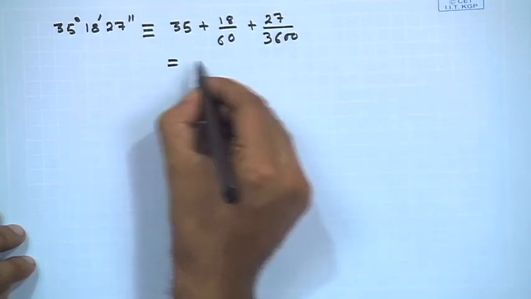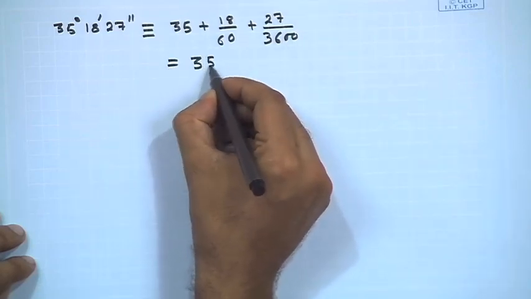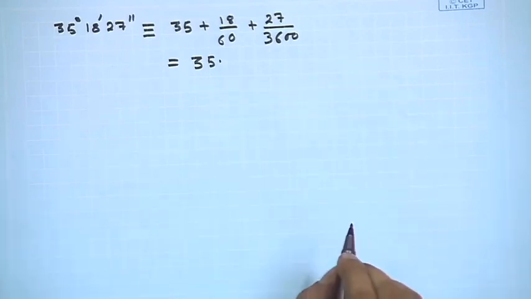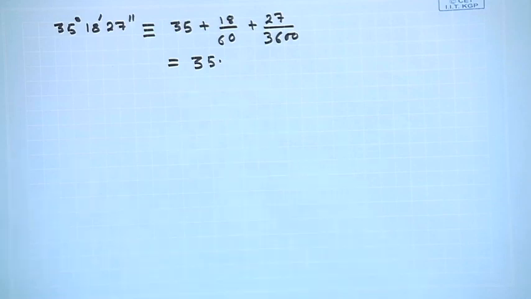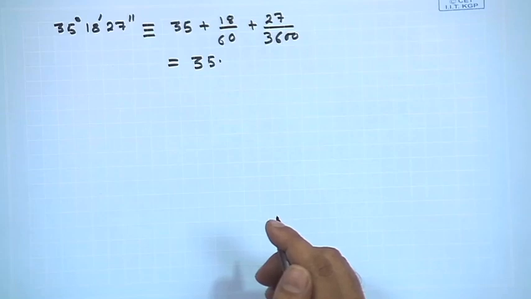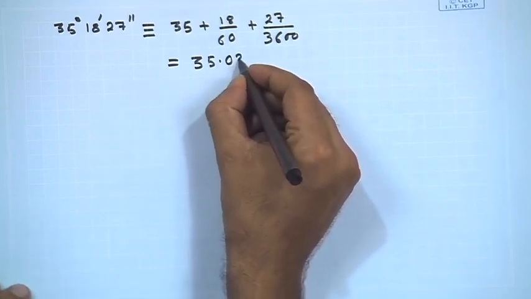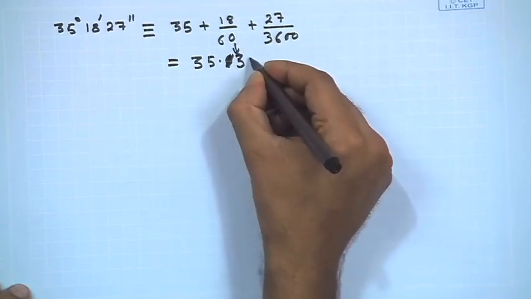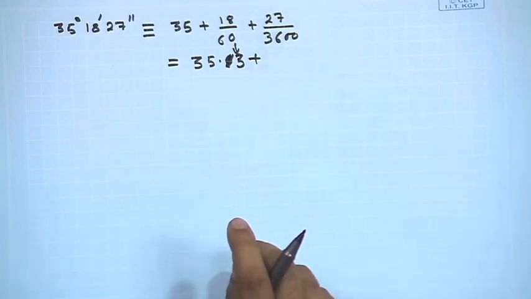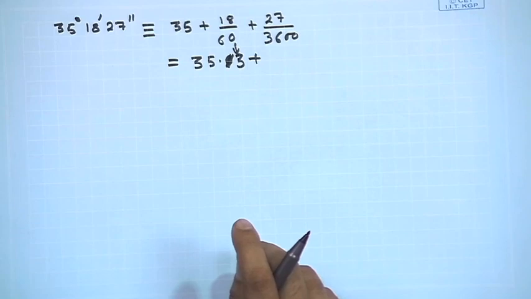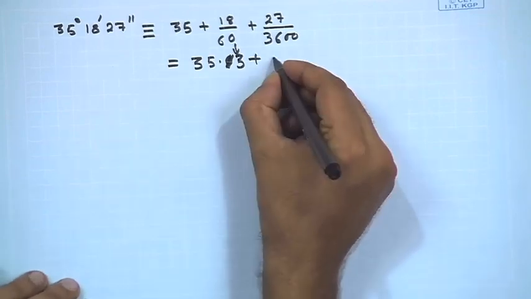Using a calculator, 18 by 60 gives 0.3, so it is 35.3, and 27 divided by 3600 added to that.